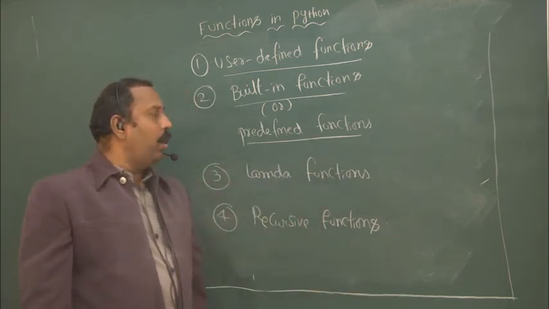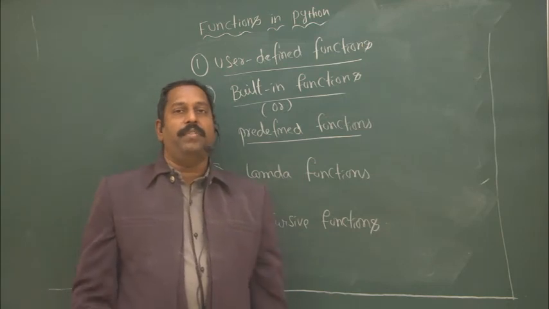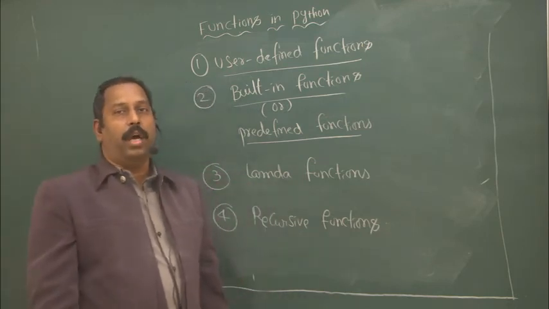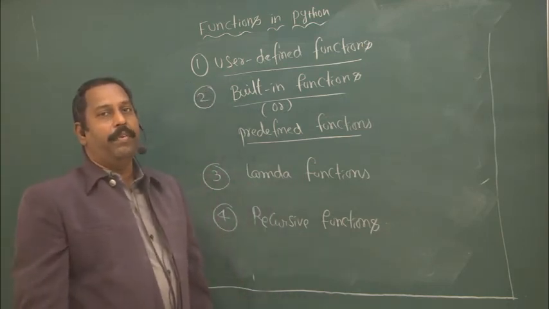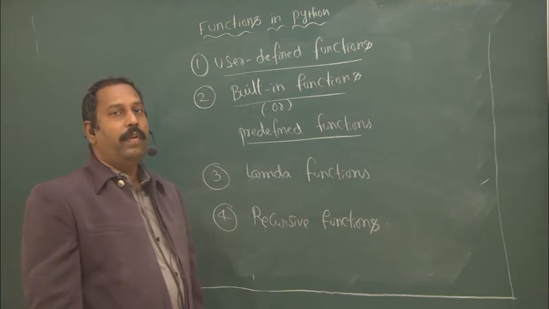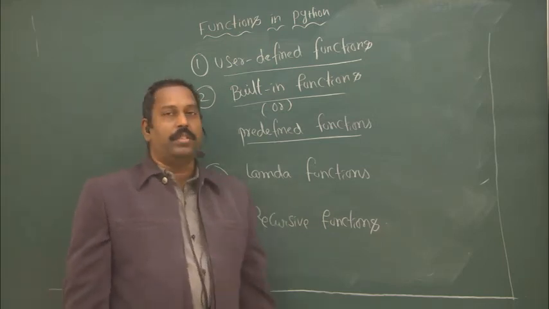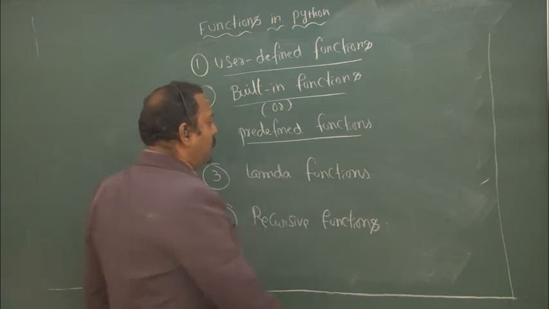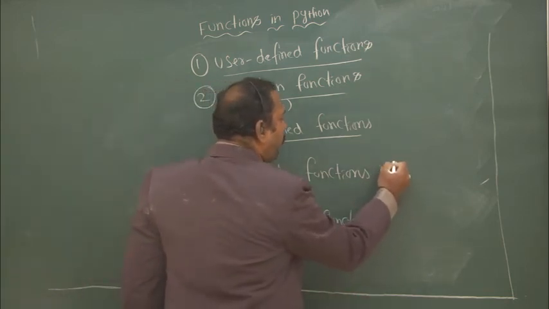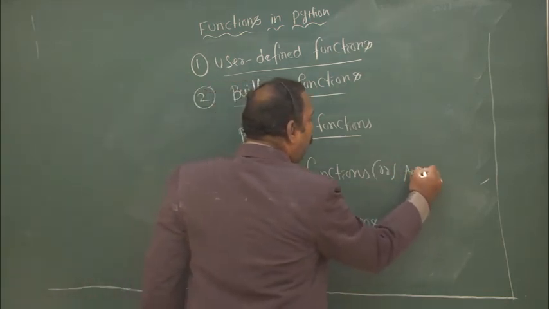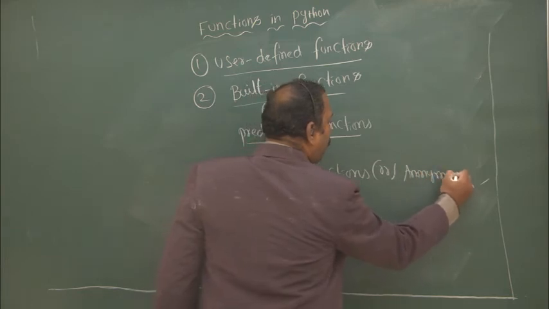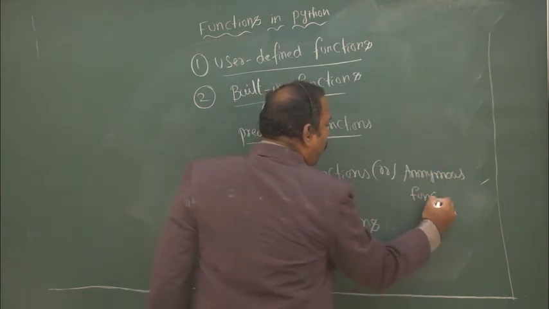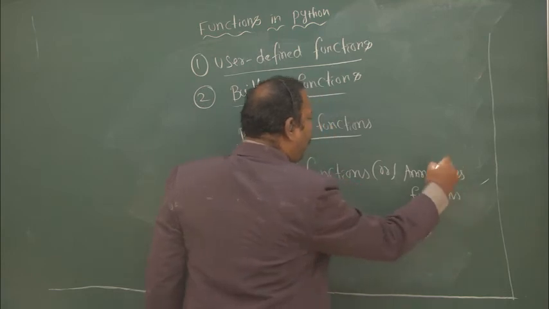And another one is called lambda function. That means we can write the function without writing the function name. Those functions are called lambda functions, or we can call it as anonymous functions. Both are same.